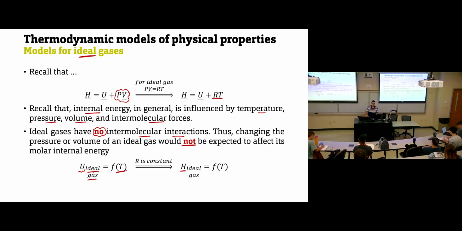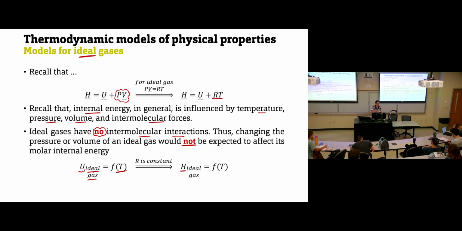Okay? So again, the first thing that you need to know about ideal gas: the value of internal energy and the value of enthalpy for ideal gases is a function of only temperature. Only temperature can change the value. Changing pressure, changing volume, intermolecular interactions, their effect will not exist for ideal gases.